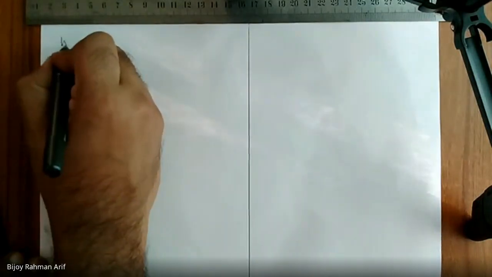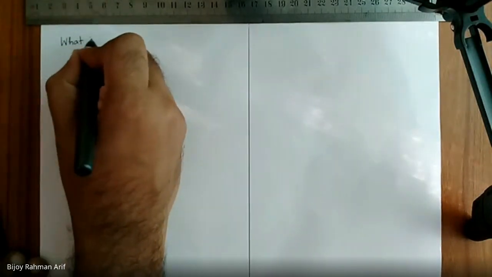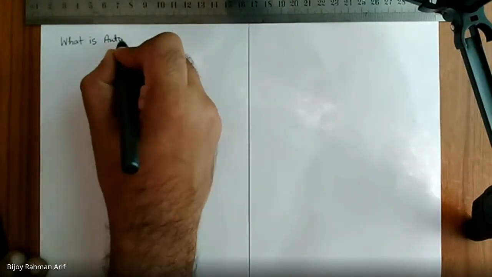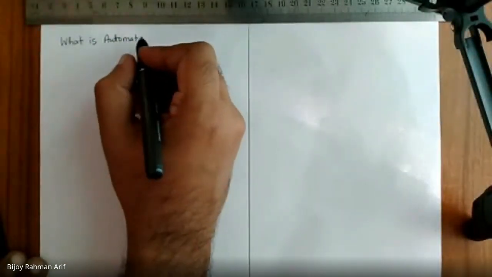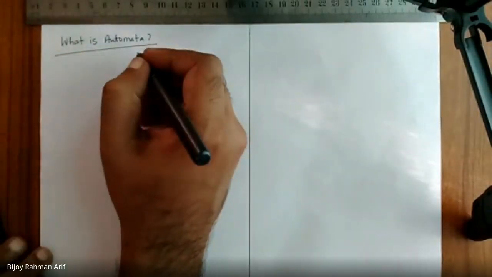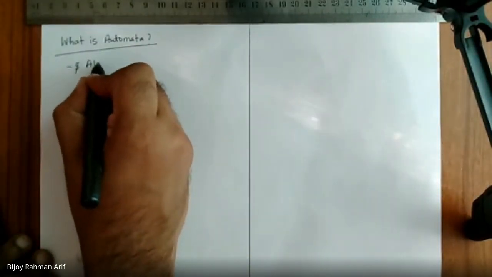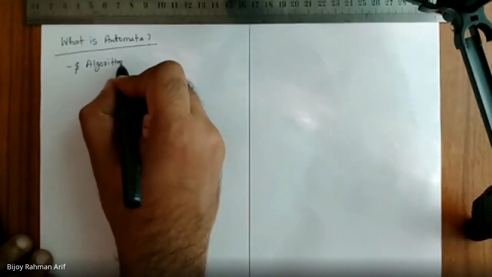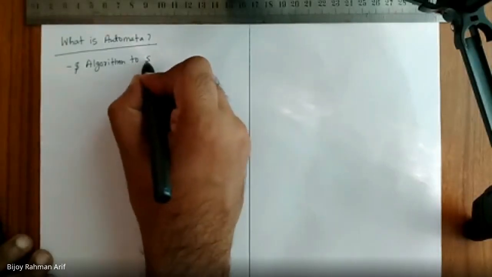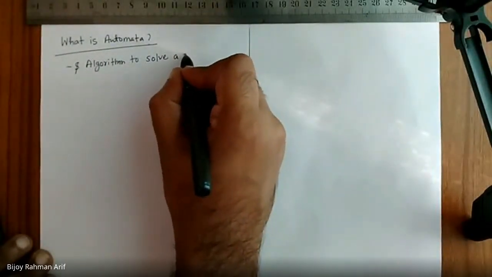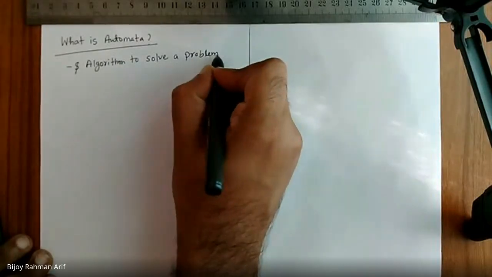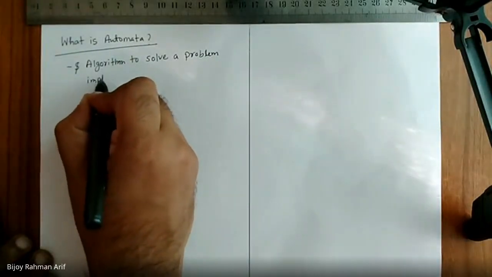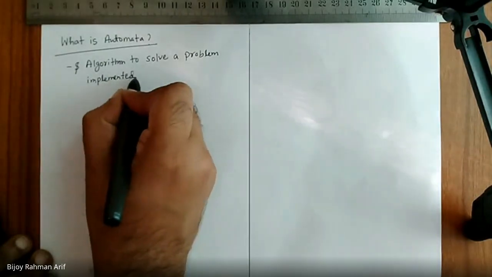So let's start. The first topic is what is automata? Automata is nothing but an algorithm to solve a problem, implemented as a machine.